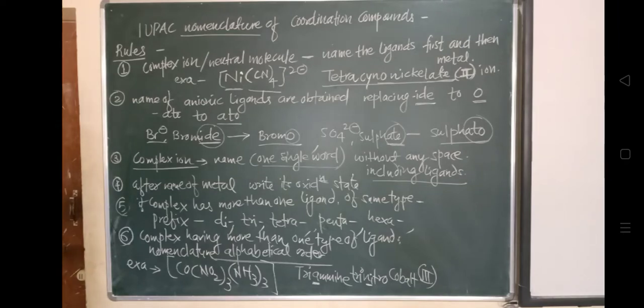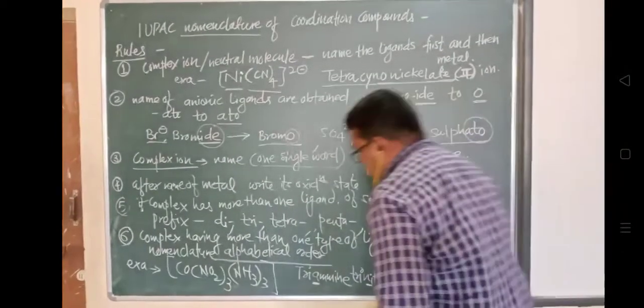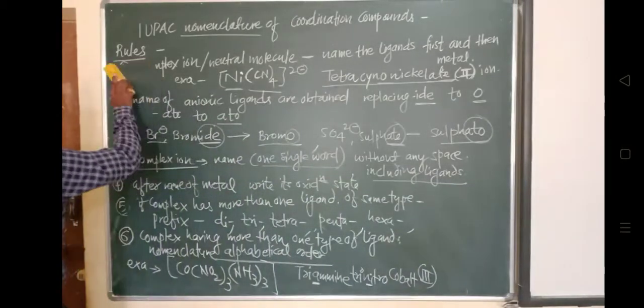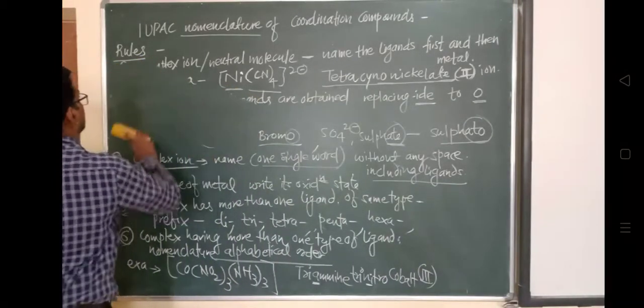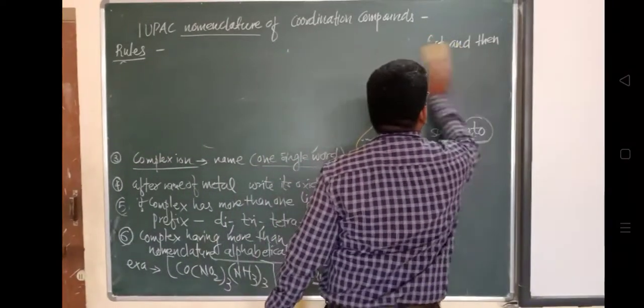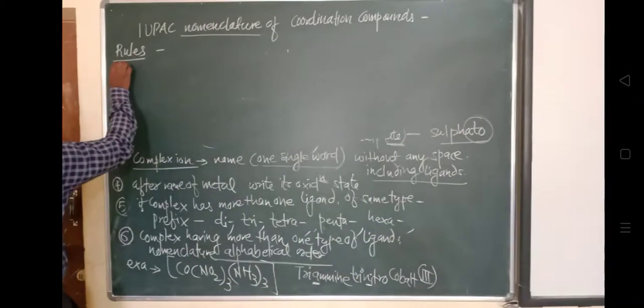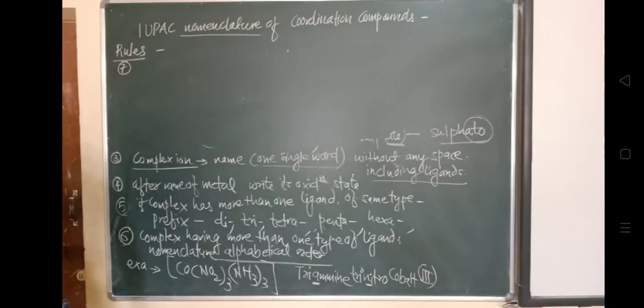We'll see the seventh rule. The seventh rule is: if the name of the ligand itself contains a numerical prefix. Suppose the ligand itself contains some numerical prefix.